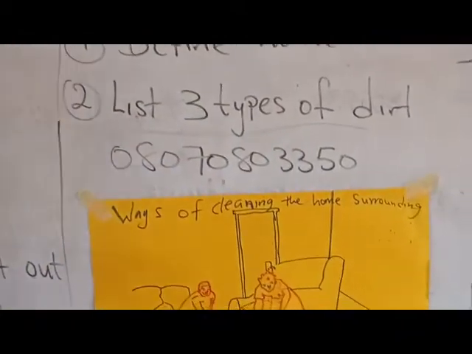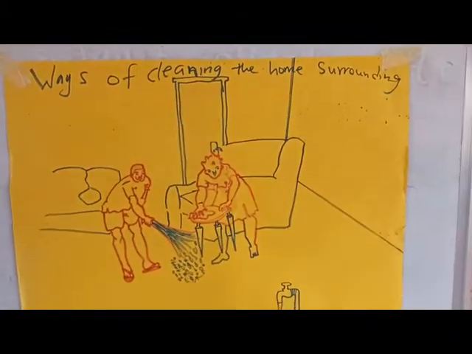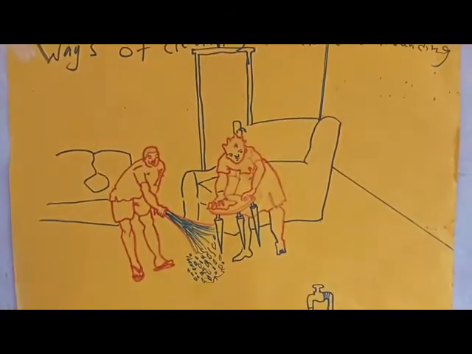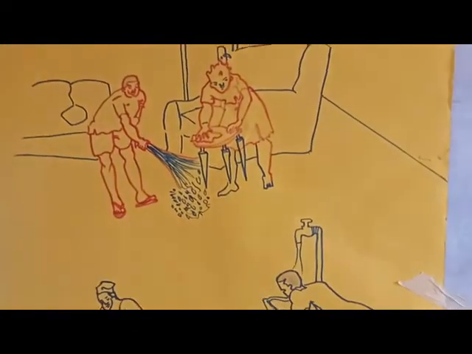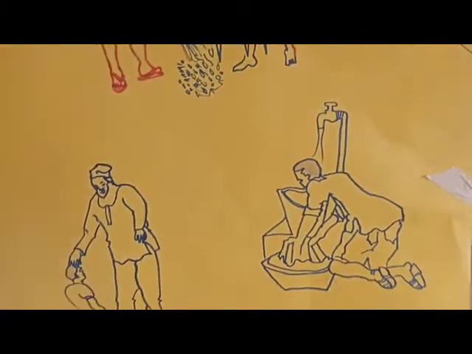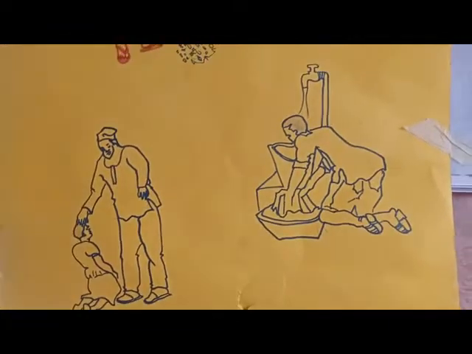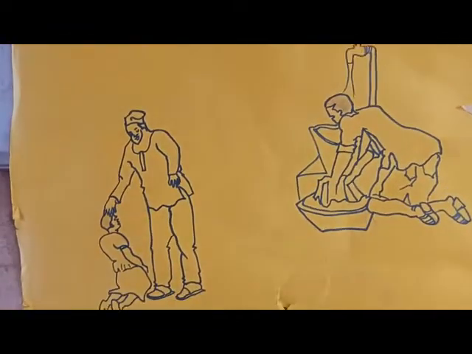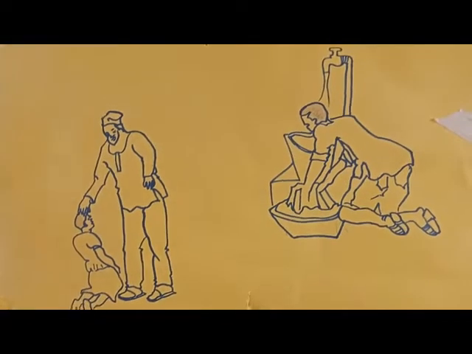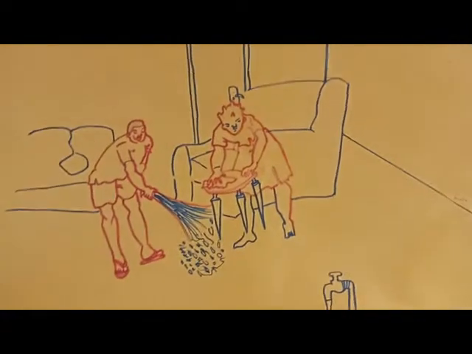And you can see on the chart, these are various ways we can clean our home surrounding. You can see this girl and the brother, they are cleaning the home surrounding. They are sweeping the dirt around the home surrounding. You can see this boy, he went to the tap to get water to go and mop where it's dirty. So we should learn how to keep our surroundings clean. We should not be dirty children. Do you understand? You should not be what? Dirty children. We should be neat children.